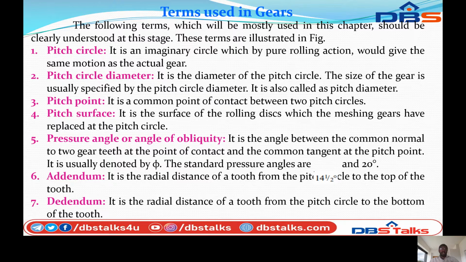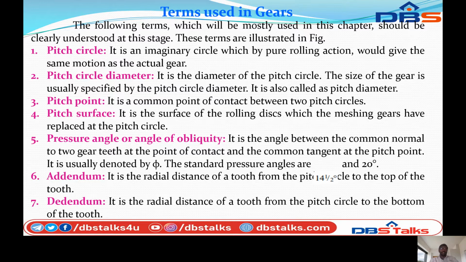Pressure angle or angle of obliquity. It is the angle between the common normal to two gear teeth at the point of contact and the common tangent at the pitch point. It is usually denoted by phi. The standard pressure angles are 14 1/2 degrees and 20 degrees.